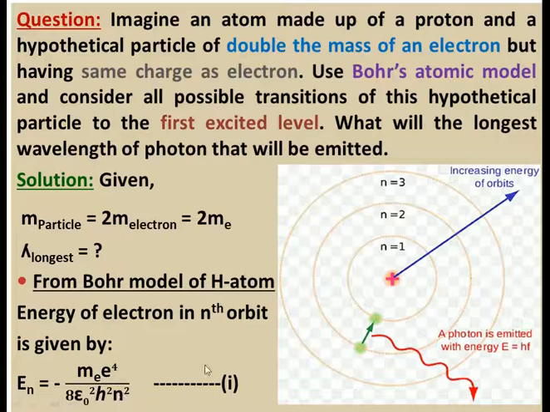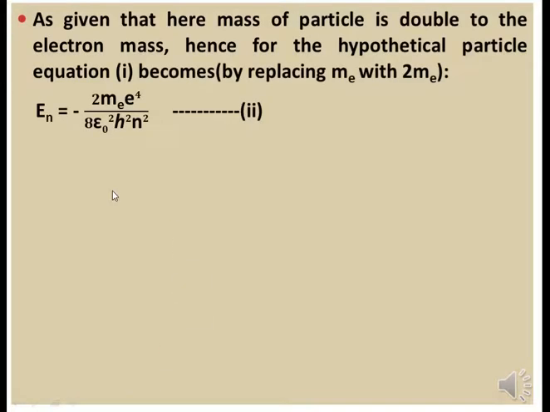Here n is your orbit. This equation gives the energy of an electron in the nth orbit. If you place n is equal to 1, you will get the energy of the electron in the first orbit. If you place n is equal to 2, you will get the energy in the second orbit. Similarly, you can find the energy of an electron in any orbit.